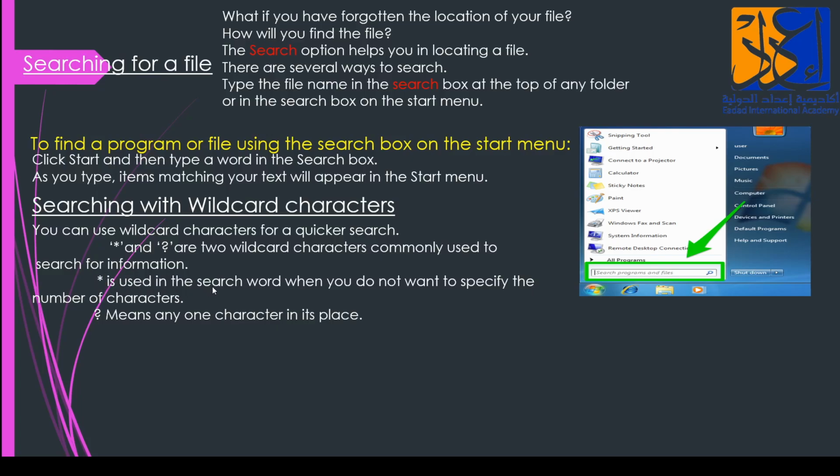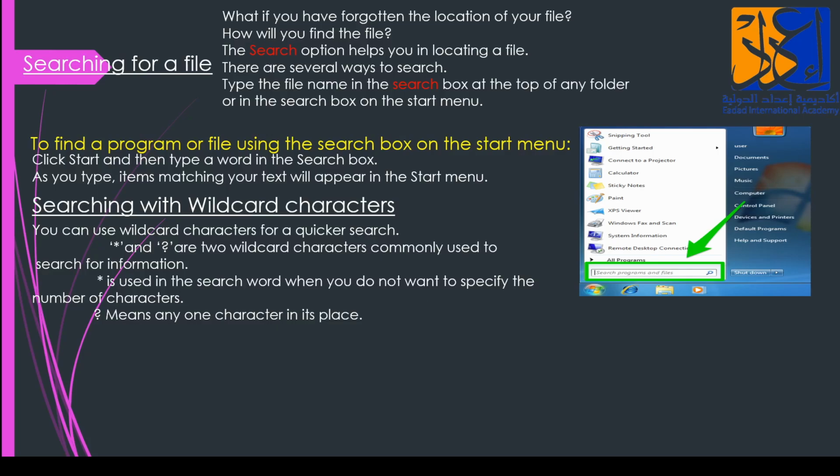Asterisk is used in the search word when you do not want to specify the number of characters, and question mark means any one character in its place. I'm going to say again, asterisk is used in the search word when you do not want to specify the number of characters.